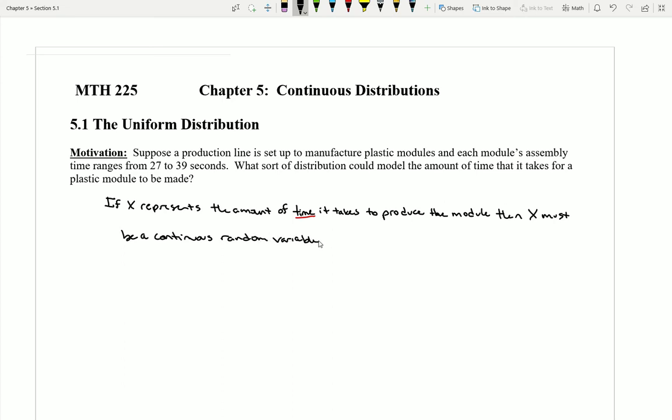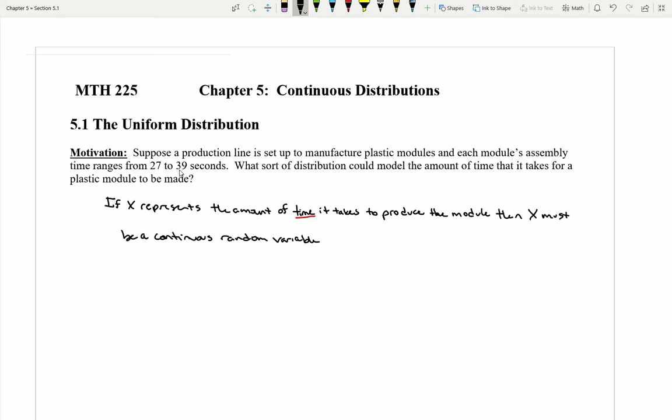Notice again, the reason that we're saying that is because the time that it takes to produce this module does not just have to be, let's say, whole second amounts, like 27, 28, 29, 30. It could really be any amount of time from 27 seconds up to 39 seconds. Any time you could think of in between those is a valid option.